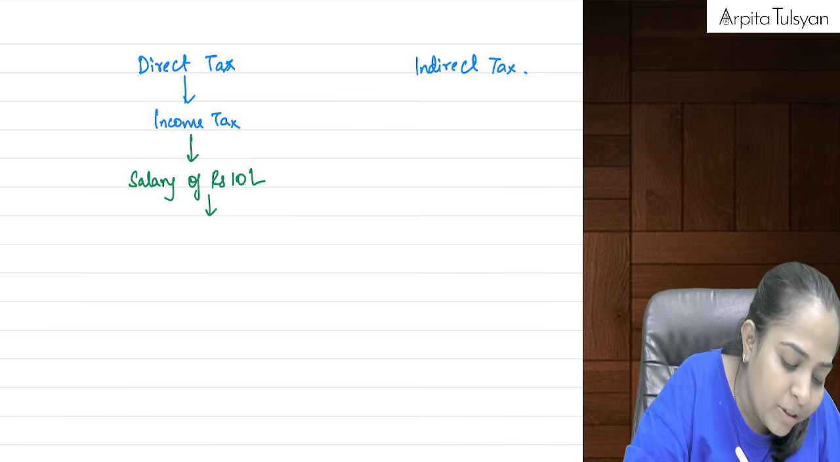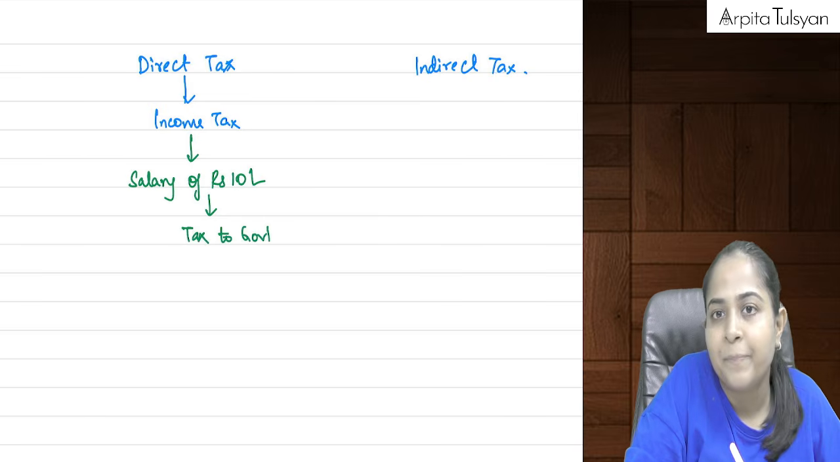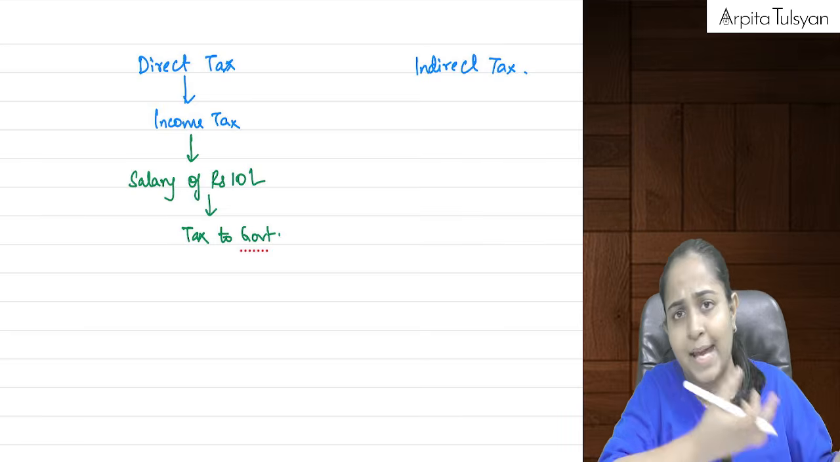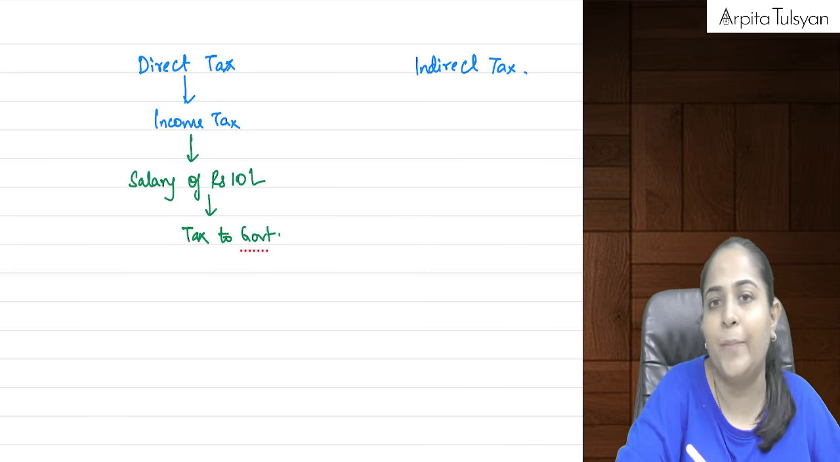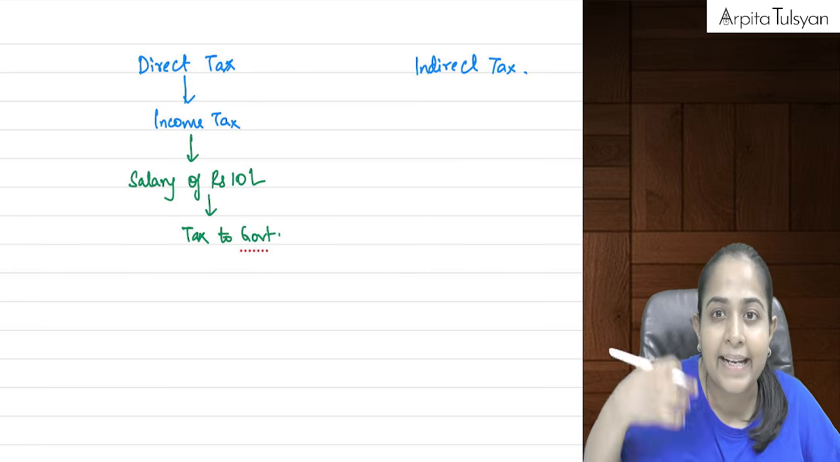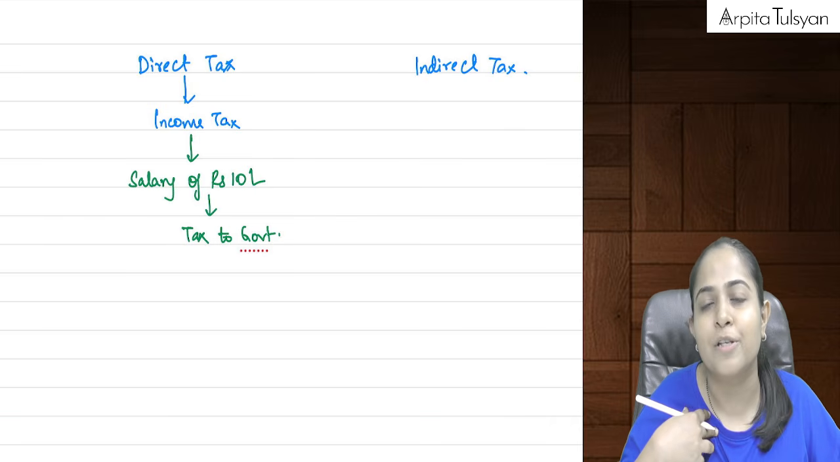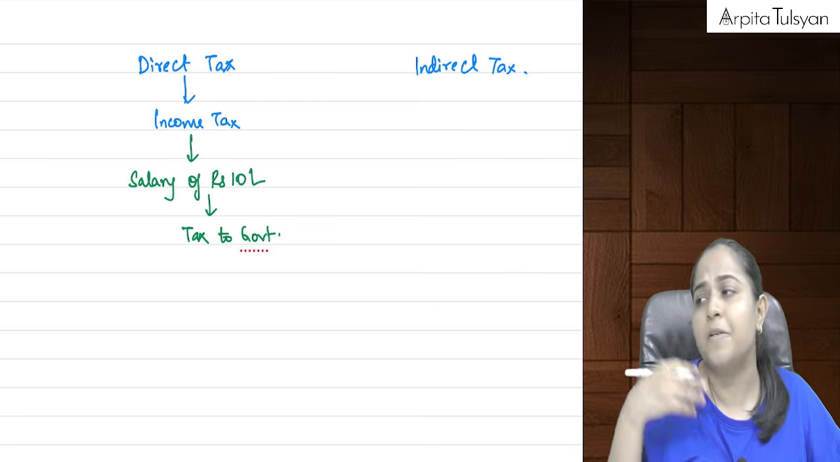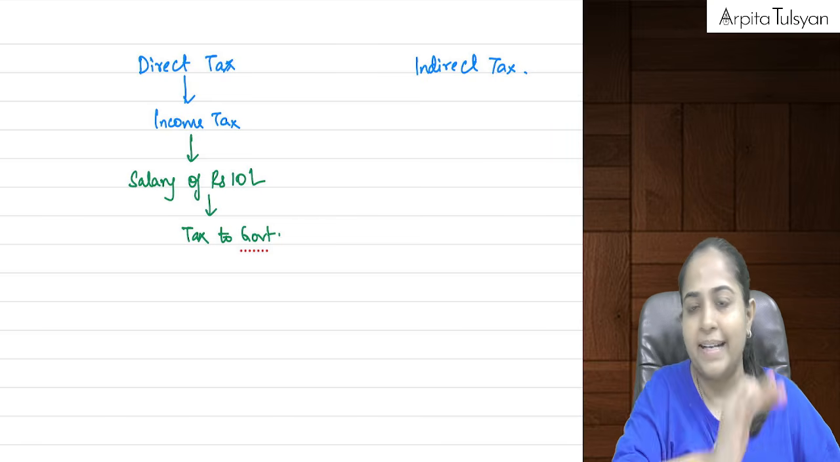Then can I say on this salary income, I will have to pay some tax to the government? Directly, I am earning the amount and I have to pay the tax to the government. Such a type of tax is directly coming on the person who is earning this income, and that person is directly going to pay the tax to the government. This is my direct taxes.